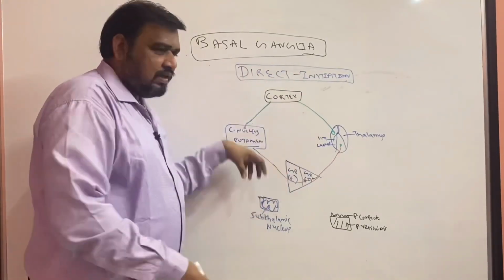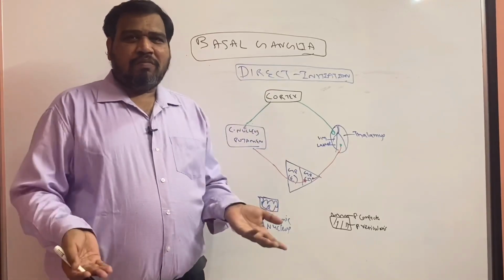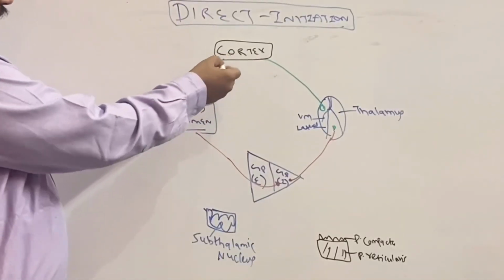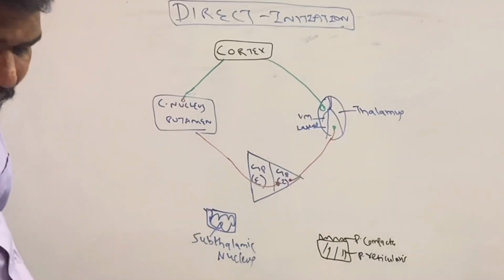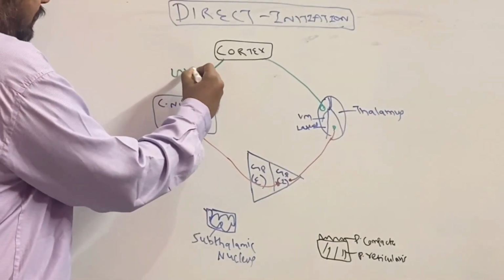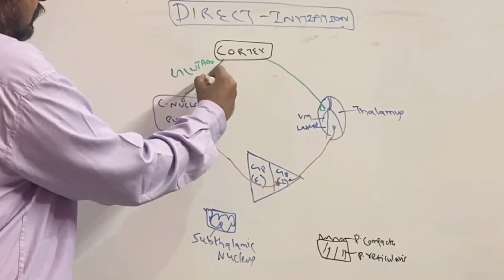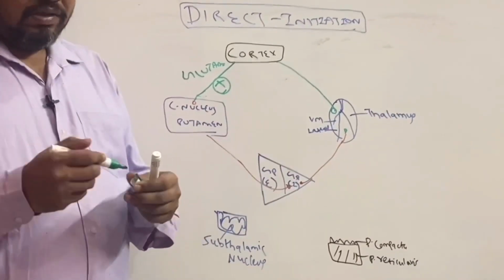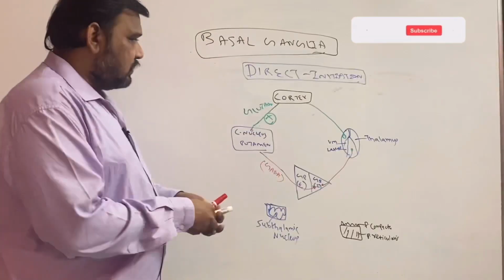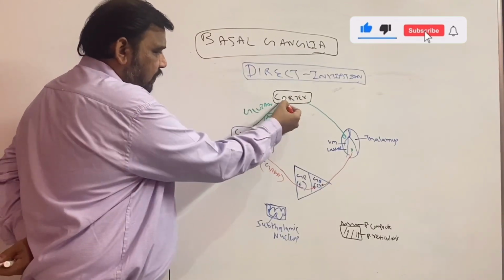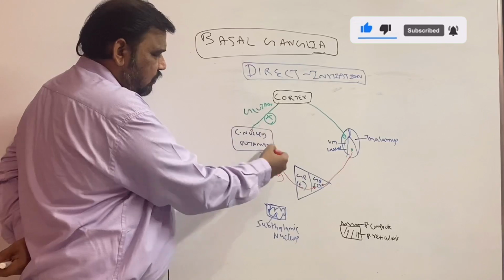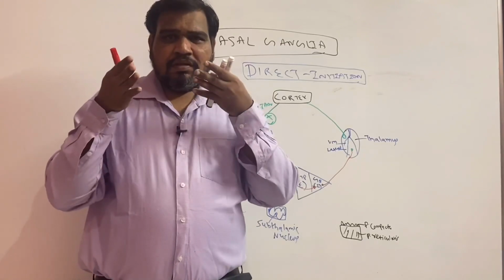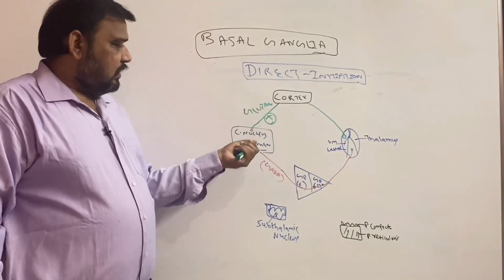When I finish explaining these connections, you will understand how it helps in initiation of movement, or increasing the signals to the motor cortex. From the cortex, you can see here, the signals are coming to the caudate nucleus and putamen, which is glutamate, excitatory, so plus. Remember, all green colors are excitatory, plus. All red colors are inhibitory, minus, that is GABA. So the cortex is sending glutamate, the excitatory neurotransmitter, to the caudate nucleus and putamen.